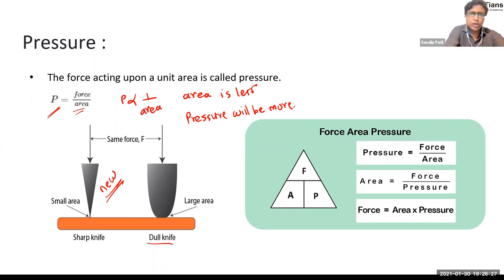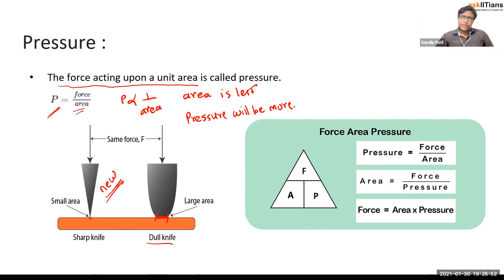So which area are we talking about? The definition is the force acting upon a unit area. It's called pressure. So on whatever area the force is acting, we have to consider that much area. Here for the second nail, we have to consider this whole area, right? Obviously it is greater than our smaller area. So for the same force, a sharp knife is going to apply a lot of pressure there.